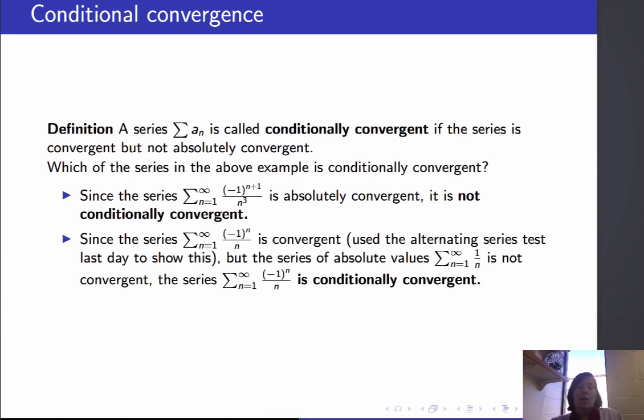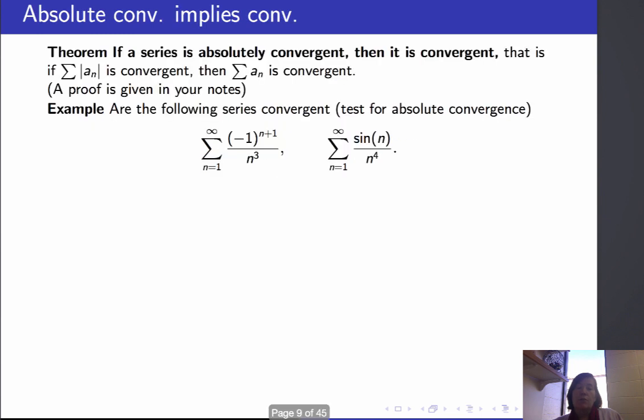On the other hand, the alternating harmonic series is convergent. We know that using the alternating series test, but the sum of the absolute values is not convergent. So our alternating harmonic series, the sum from 1 to infinity of (-1)^n over n, is a conditionally convergent series.